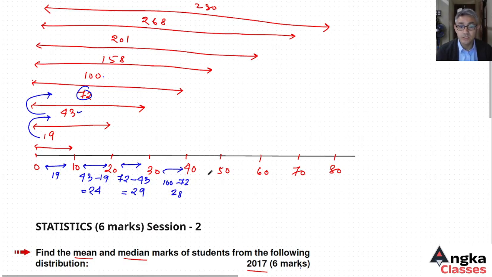For 40 to 50, it is 158 minus 100, so we have 58 students.